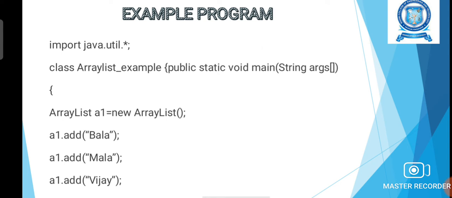When we define the values for the array, we have to define the values under the object A1. So ArrayList A1 equal to new ArrayList. We have created the object reference A1 for our array. Now we are going to add a sequence of elements to our array, like A1.add(), A1.add(). So we are adding the elements Bala, Mala, Vijay. In this program we are creating an array of strings, and adding the string elements to the array. So now our array A1 consists of the strings Bala, Mala, Vijay.